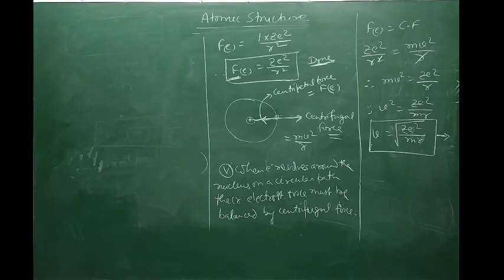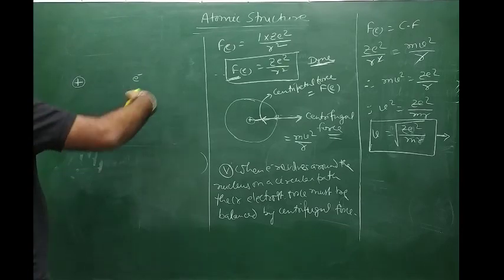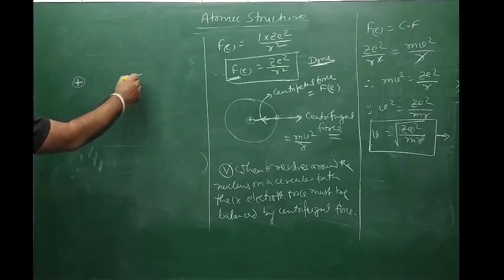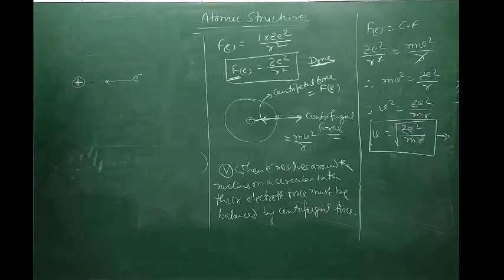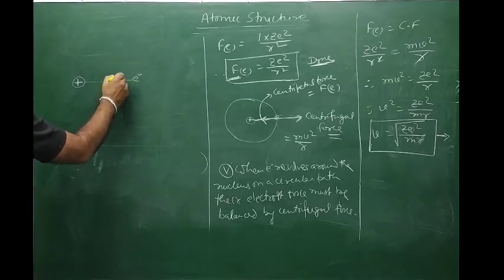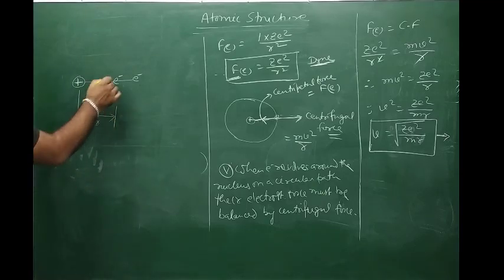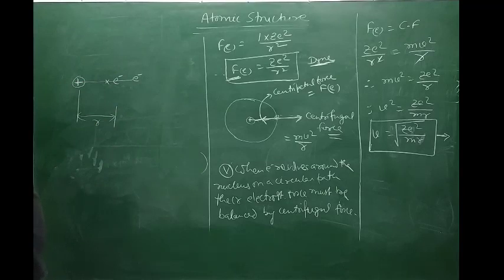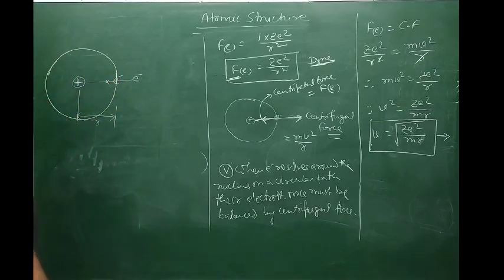All right. Now, suppose we take a nucleus over here and somewhere there is an electron. If there is an electron at any point, let's say infinity, this is the point of infinity, there is no attraction between them. So the force of attraction is 0. When this electron is kept at a certain distance, let's say this distance is r, then there must be attraction of this electron with the nucleus, and due to attraction, they will start revolving around this nucleus on this circular path at this distance r.